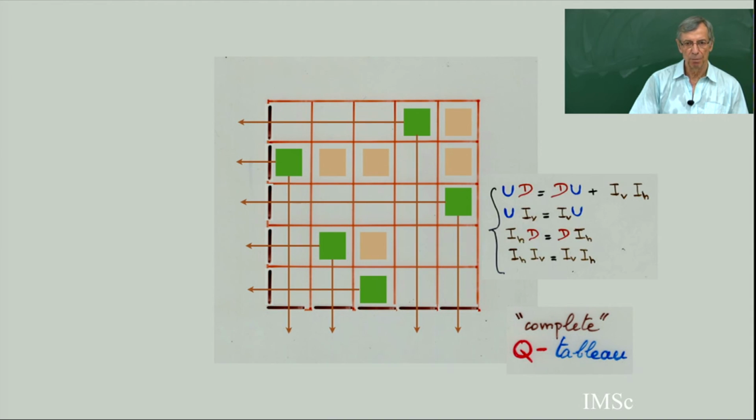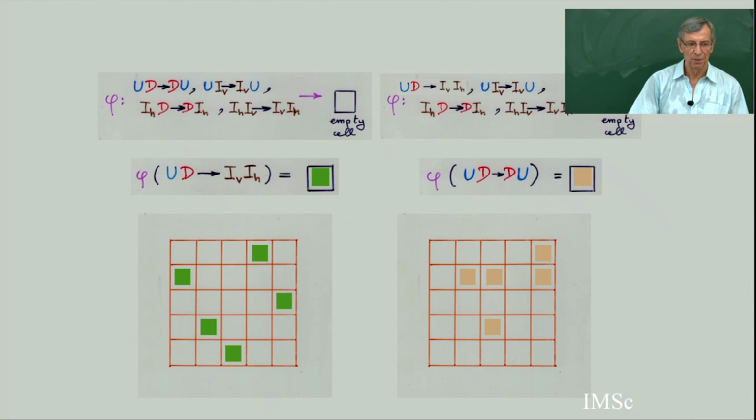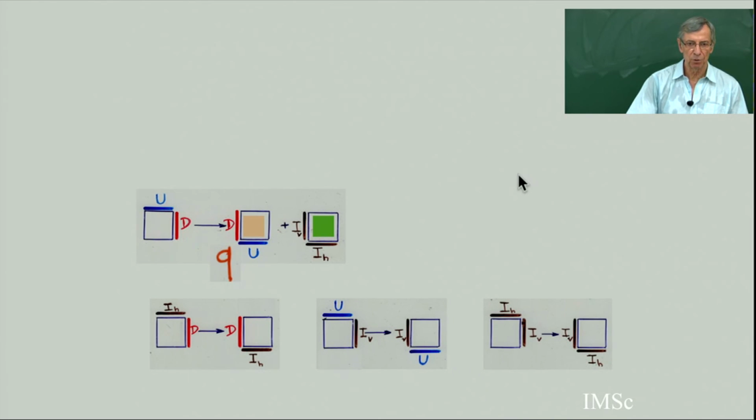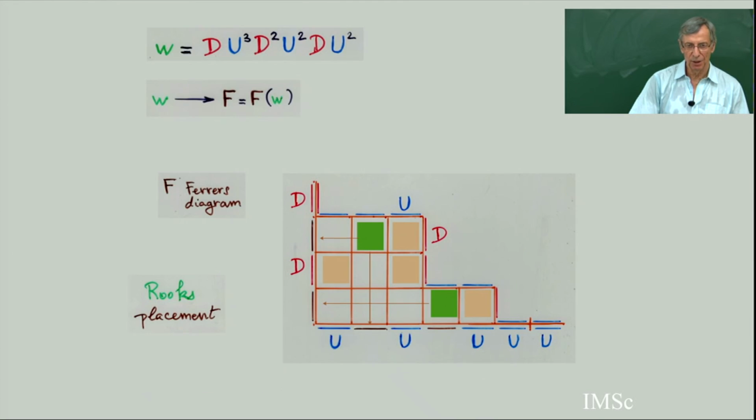And there were two different Q tableau we have seen, where you just put a color for this or just put a color for this. You have the permutation and you have the rook diagram. Or even if you keep three colors, you have the Q analog of the permutation, the number of inversions of the permutation. You can do this for rook diagrams. We have seen all this.